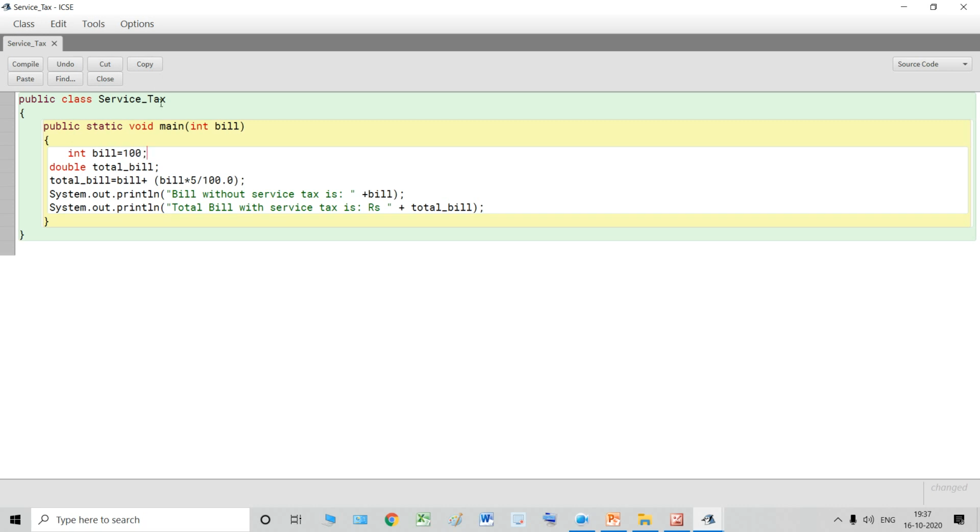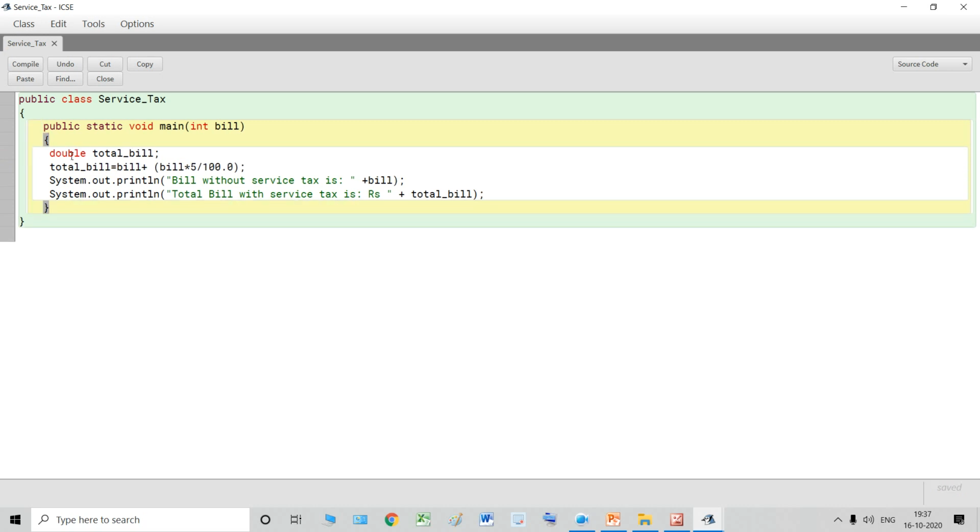Now we are not doing this. And over here we used to write String args, but now we are not doing this. We are directly passing this variable inside the main method.